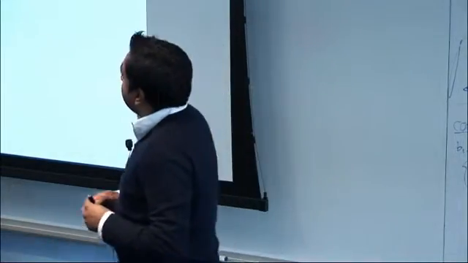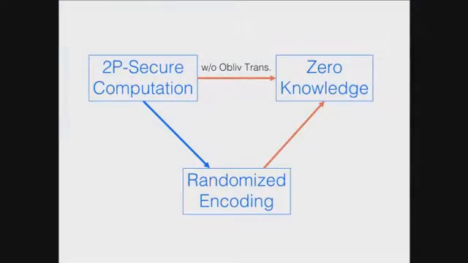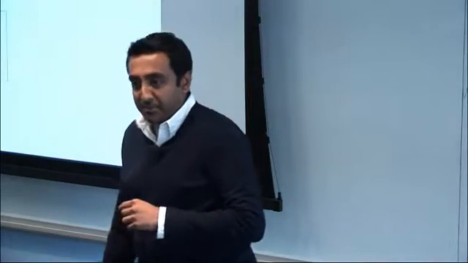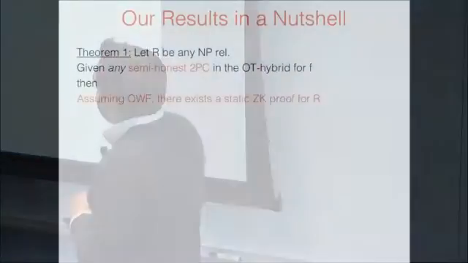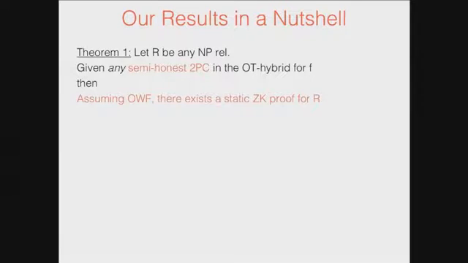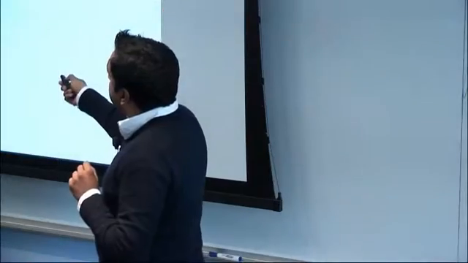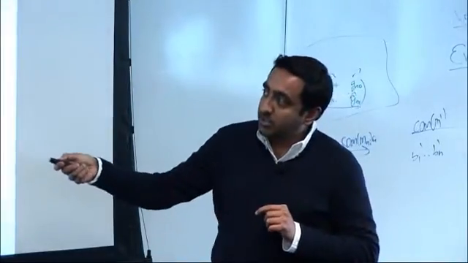So let me start with this. I'm going to talk about this transformation and this transformation today, and the other one you can look in our paper. All right. So what are our results in a nutshell before more questions get raised? Our first theorem is: let R be an NP relation. Given any semi-honest two-party computation in the OT hybrid, then assuming only one-way functions, I'm going to construct a static zero-knowledge proof for this relation R, where f is going to be something that's related to R, and I will also tell what this black box means.